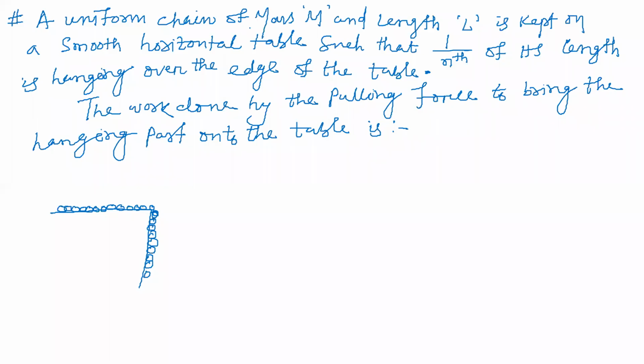Let's see here. A uniform chain of total mass m and total length L is kept on a horizontal table such that 1 by nth of its length is hanging. 1 by nth means 1/4, 1/3, whatever is given in the question. So that means L by n part is hanging over the edge of the table. The question asks for the work done by the pulling force to bring the hanging part onto the table.